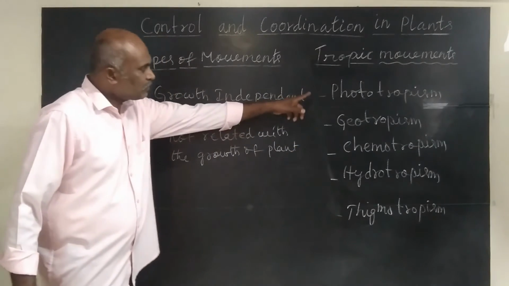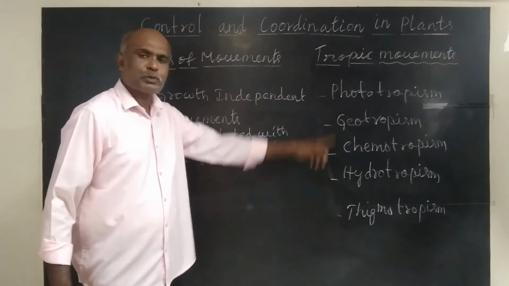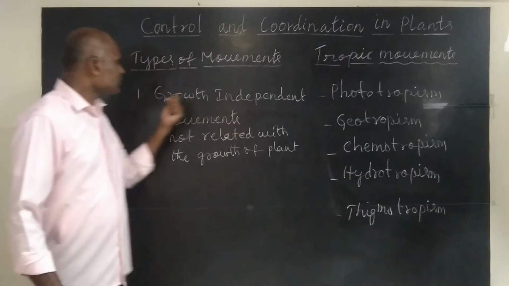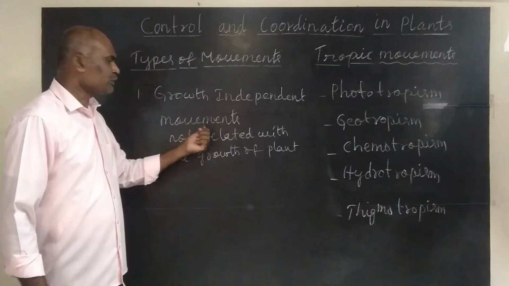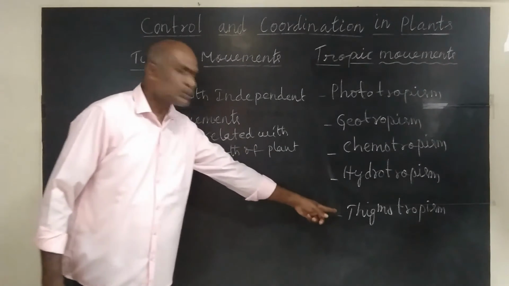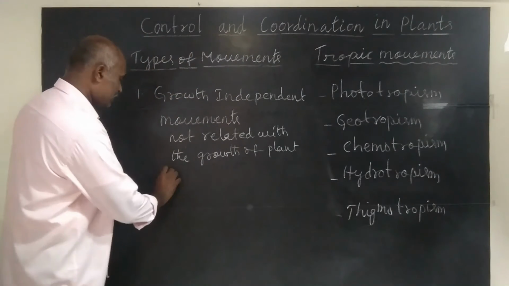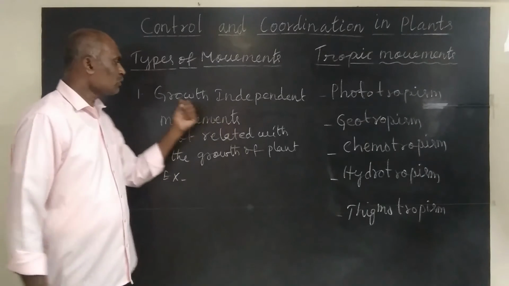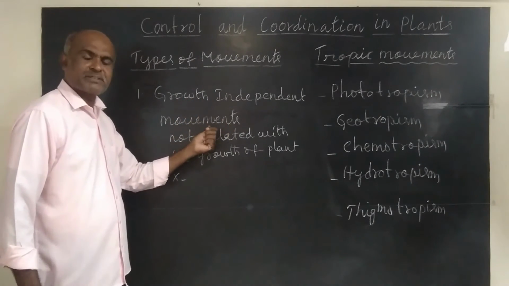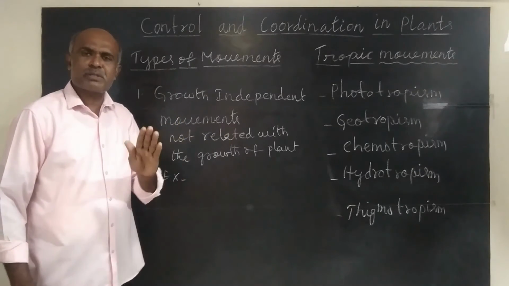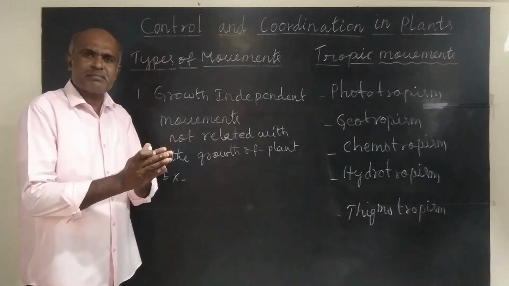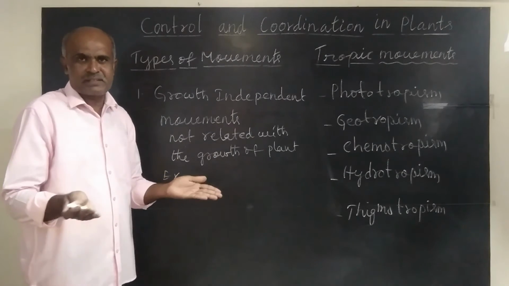So from these 5 types of tropic movements, we can easily identify which comes under growth independent movements. Thigmotropic movements are growth independent movements. See, when we touch mimosa plant, leaves become folded and after some time leaves get unfolded.